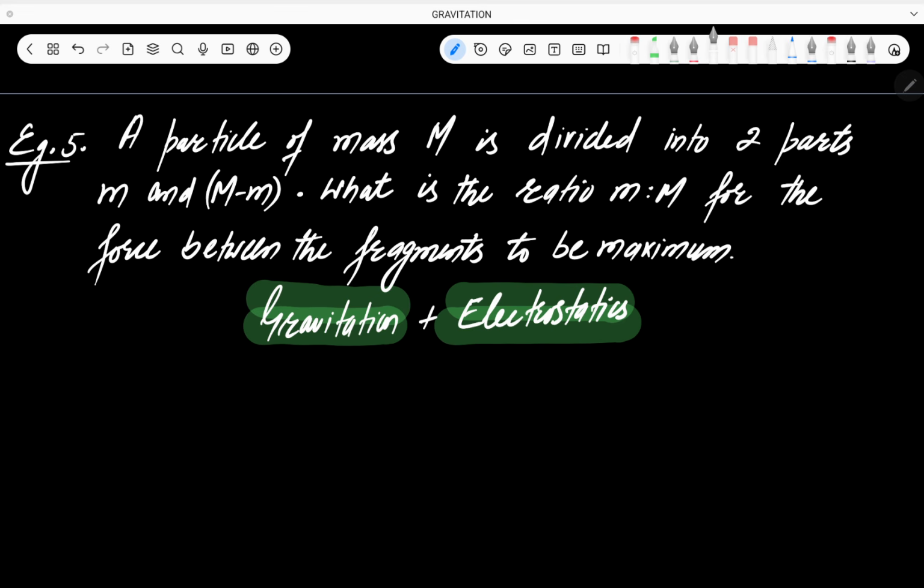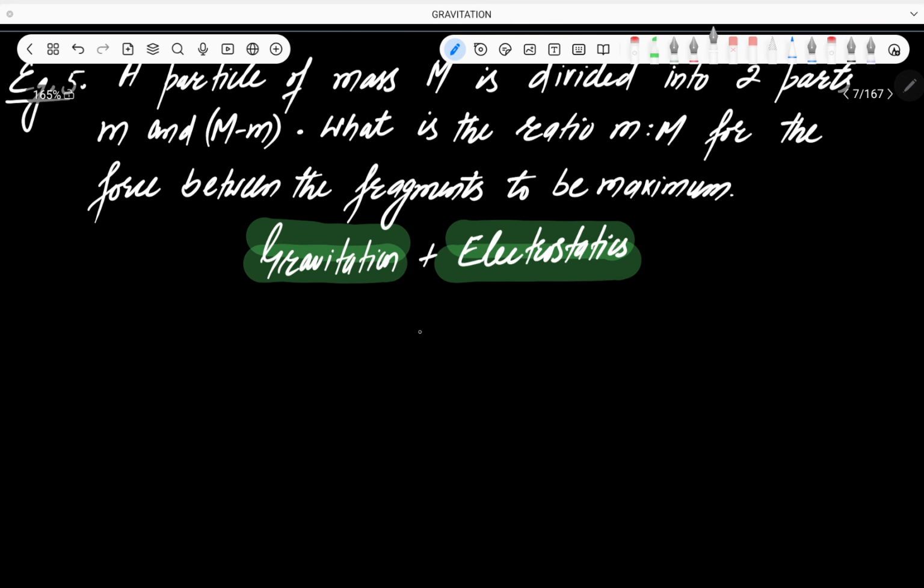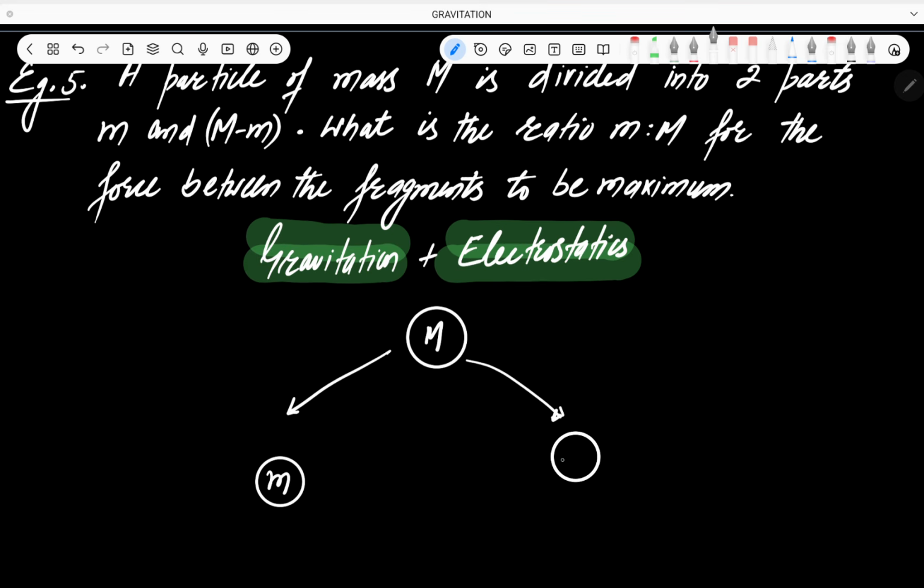Okay, so how to do this question? देख ले बेटा क्वेश्चन क्या है. क्वेश्चन ये हमारे पास है कि एक पार्टिकल हमारे पास है जिसका मास है कैपिटल M. It is given to you. Now it is broken down into two pieces, and those two pieces are separated by some distance. One piece has mass small m. Another piece has mass capital M minus small m. Now these two fragments are separated by some distance, this distance is equal to r. ठीक है जी.